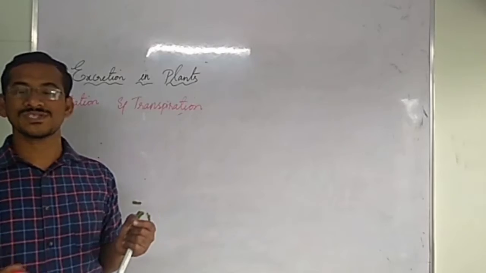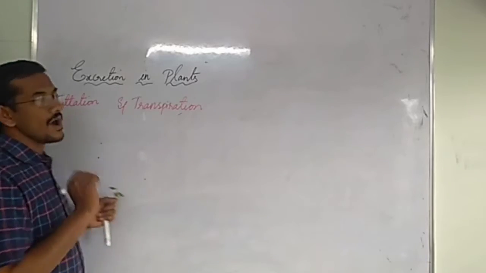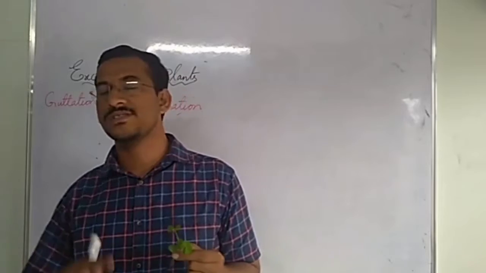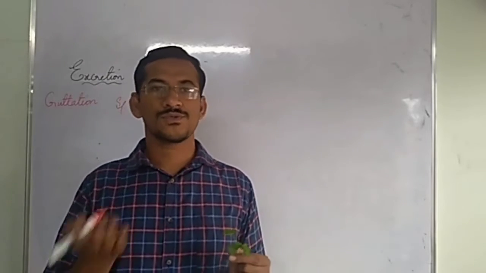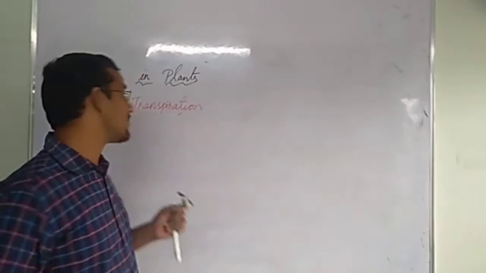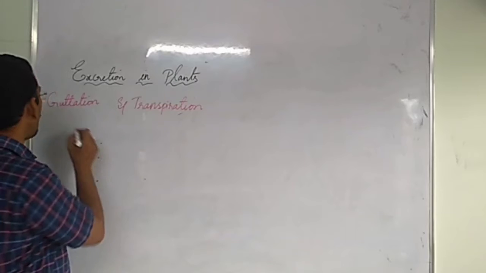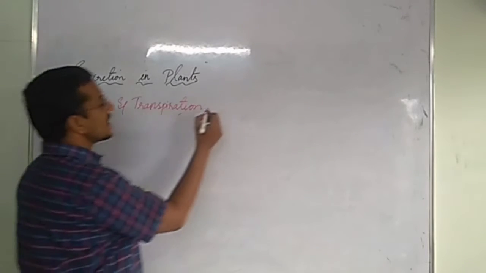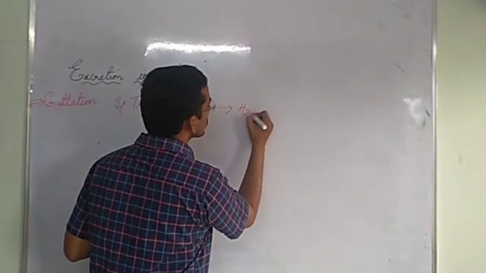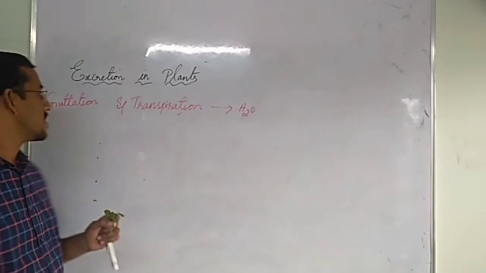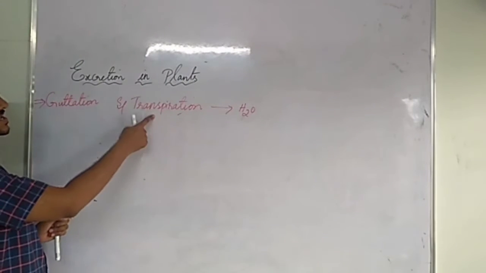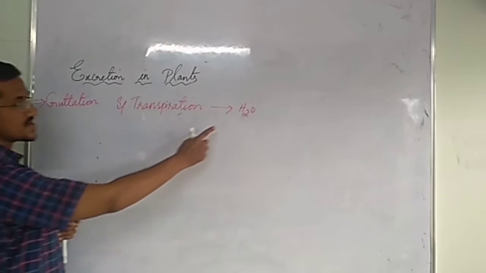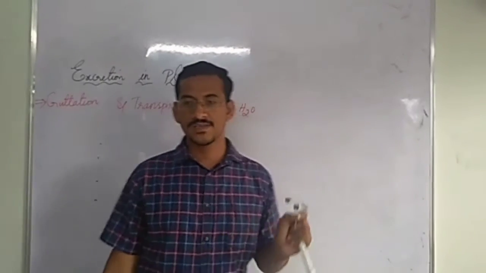So what I mean to say here is, see how in human beings and living things urination will occur, extra water with nitrogenous waste comes out through urine. In the same way, in case of plants also, by the processes called guttation and transpiration, extra water comes out. Here through hydathodes, here through stomata. Now extra water is excreted in case of plants.